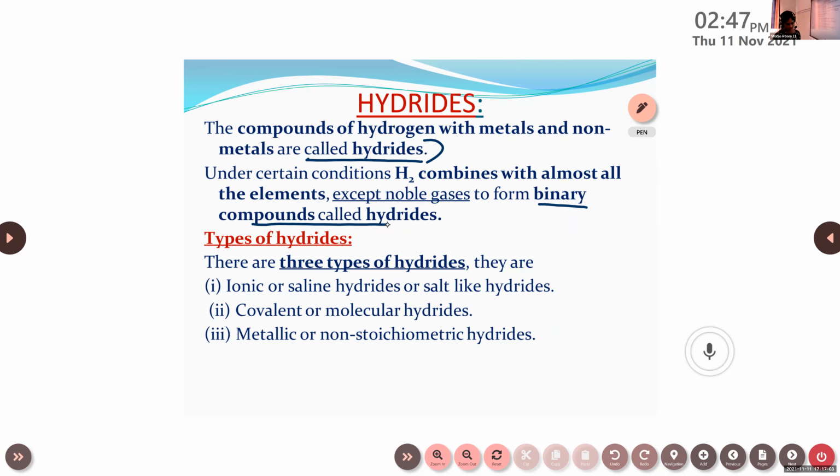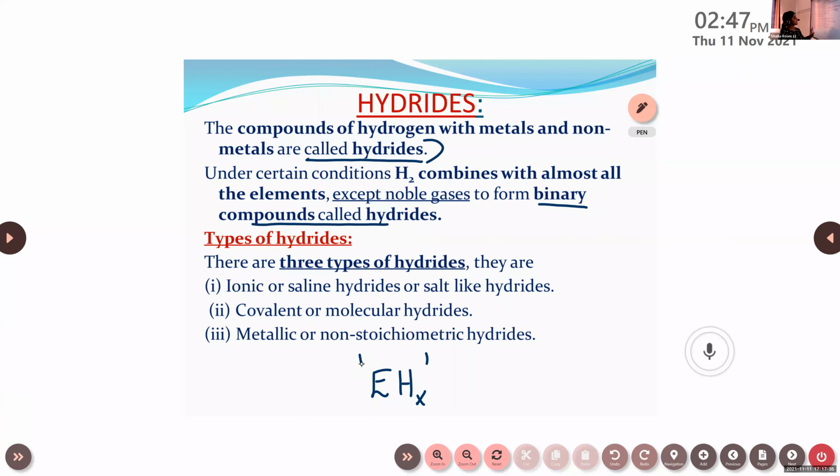So if E is the symbol of an element and H is the symbol of hydrogen, EHx is the general formula for the hydrides.